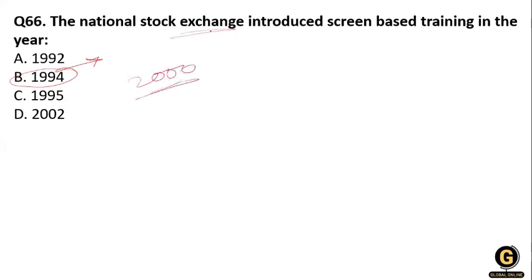It is related to online trading using the internet, which was the first of its kind in India. So the right answer is 1994. Clear?